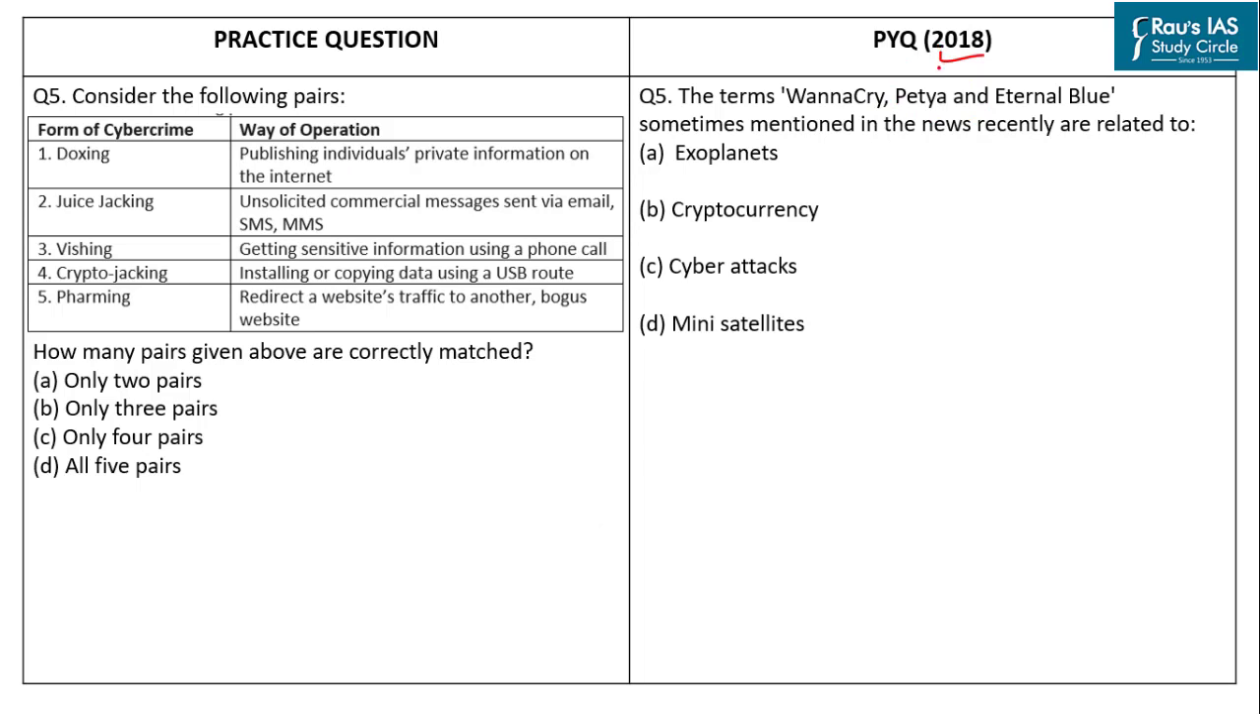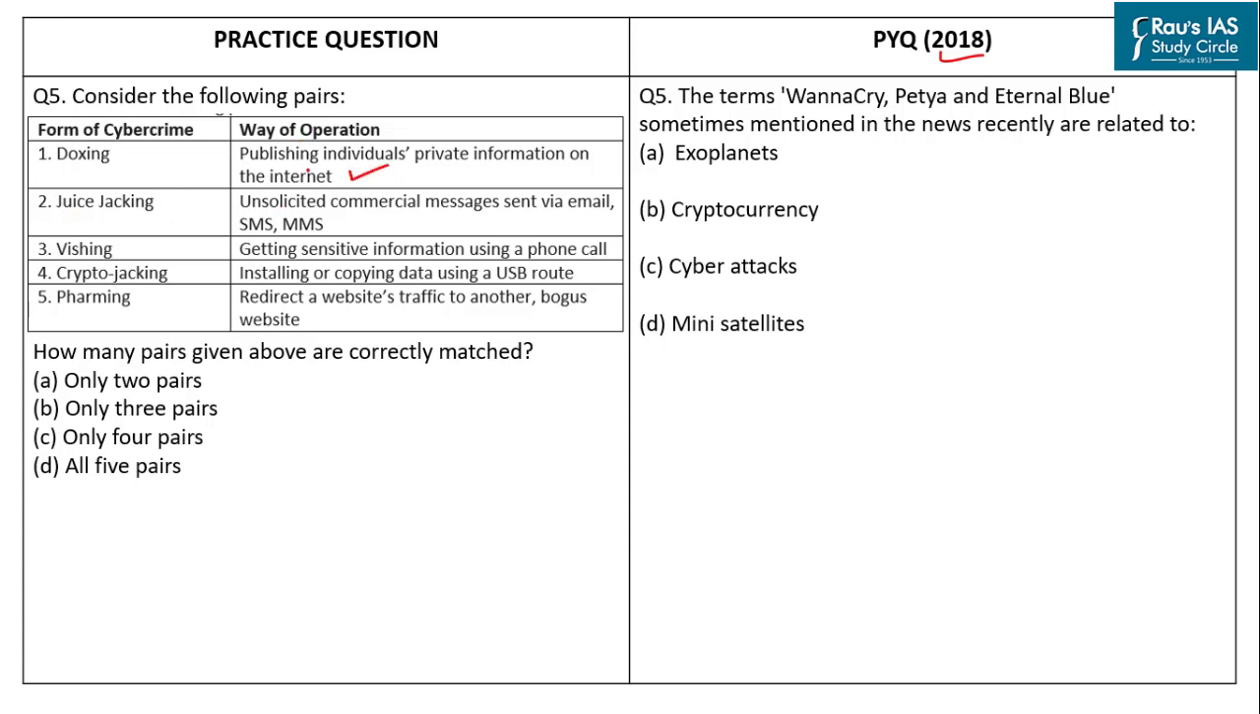UPSC in the previous year 2018 had asked this particular question which was regarding cyber attacks. So let us solve our practice question which states: consider the following pairs. The left hand side represents the form of cybercrimes and the right hand side is a way of their operation. Statement 1. Doxing: publishing individuals' private information on the internet. This is a correct statement.